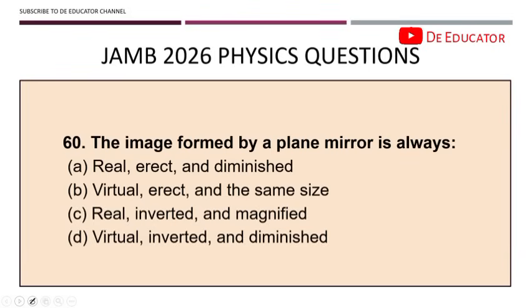Alright, question 60. The image formed by a plane mirror is always, because it is a plane mirror, it is going to be upright. So plane mirrors produce upright images. They produce the same size of images, and then they produce a virtual image. So if you look at this, from what I said, option B is correct. The image is virtual, it is erect or upright, and it has the same size.